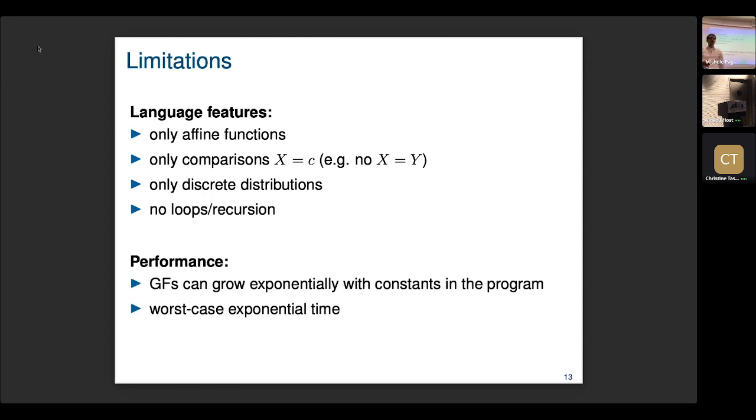In terms of performance, the size of the generating function can grow exponentially with the constants appearing in the program. So in the worst case, it takes exponential time. But as you saw in the example before, it can also be quite fast.